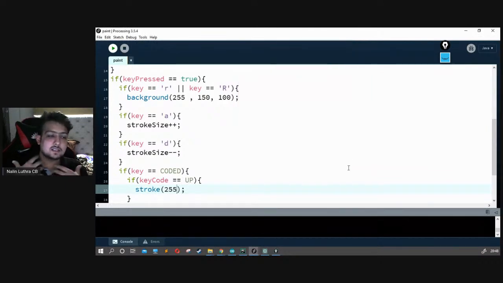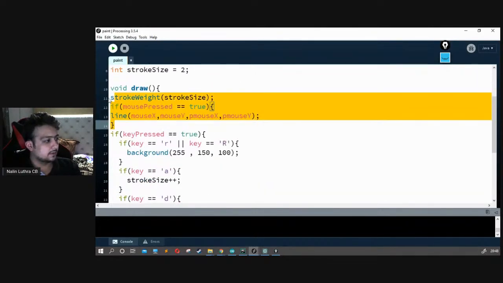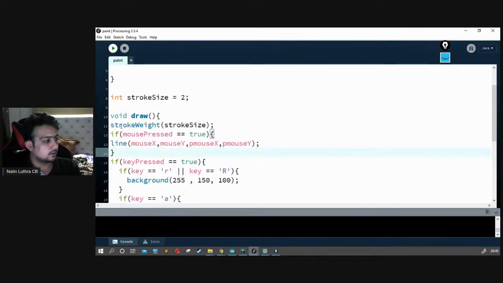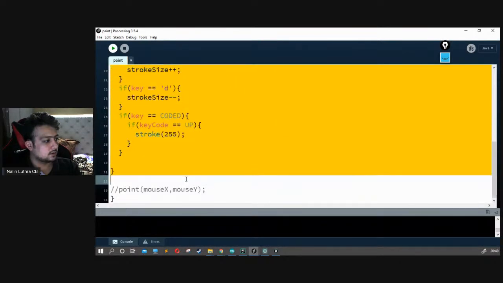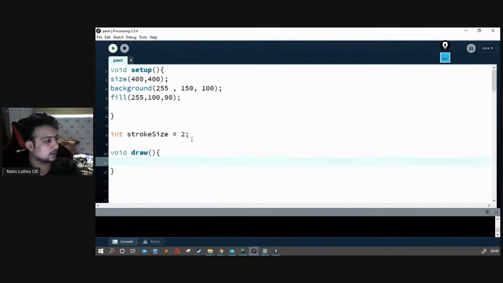So now let's make something more interesting. I'm planning to make a rectangle that I can move using our key codes: up, down, left, right. So we can move the whole rectangle altogether. Let me delete this whole thing, and this one as well.